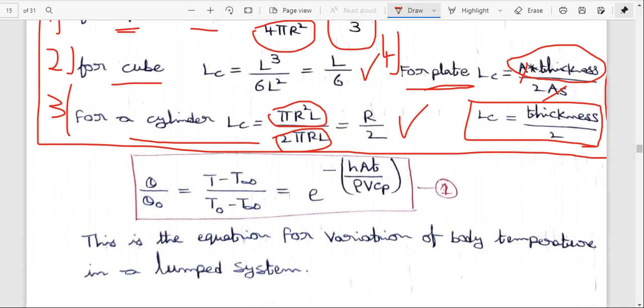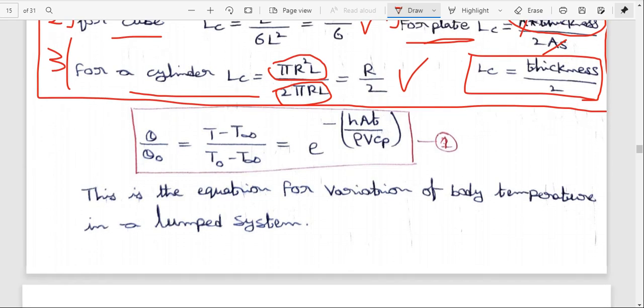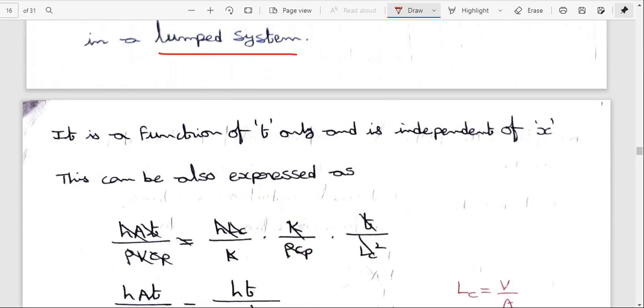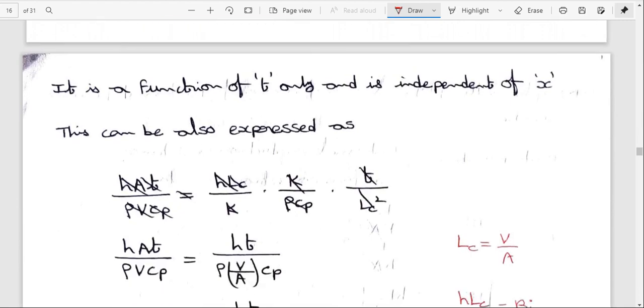Here I am considering from the previous derivation: theta by theta naught equal to T minus T infinity by T naught minus T infinity, equal to e power minus hAt by rho V cp. This is the equation for variation of body temperature in a lumped parameter system. It is a function of t only and is independent of x.